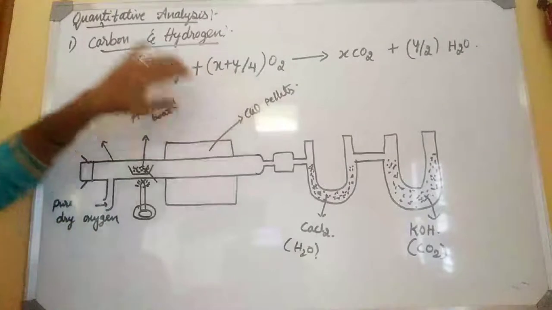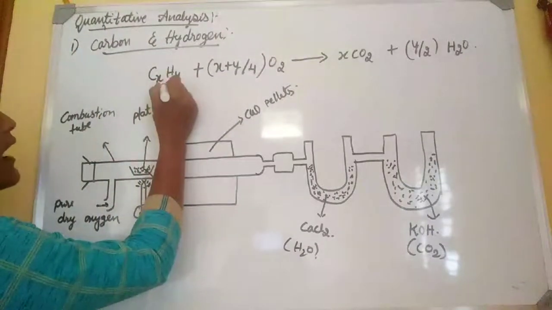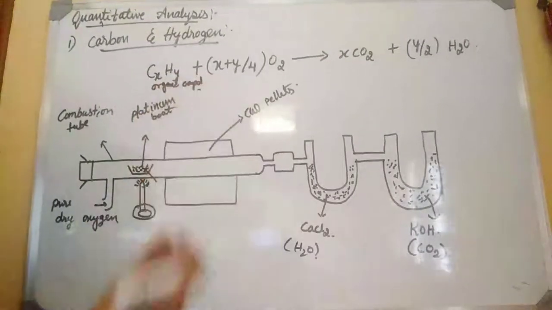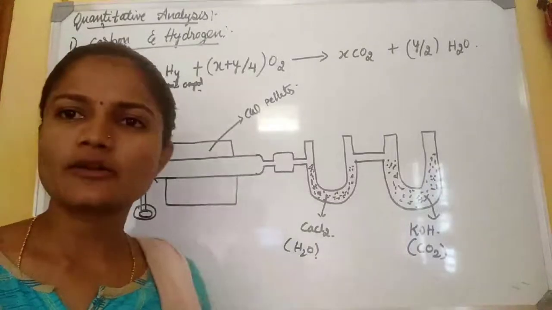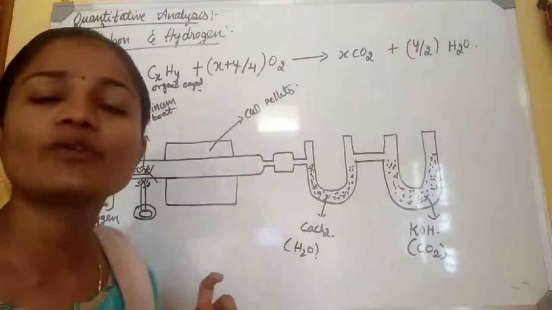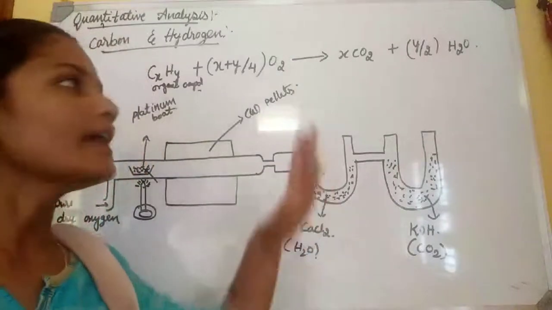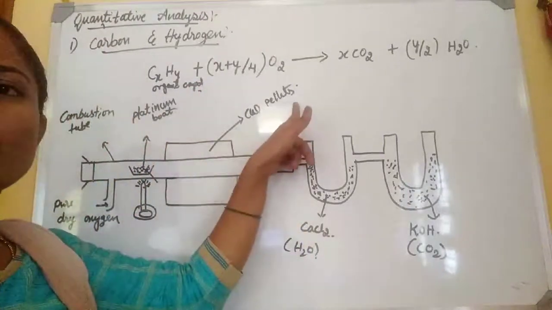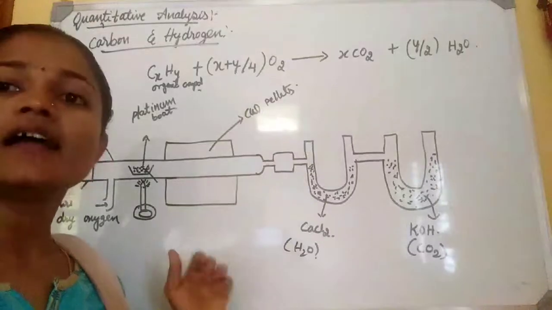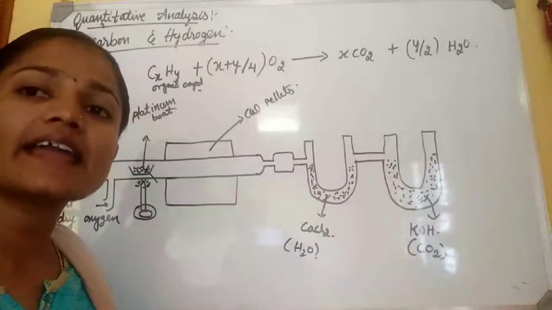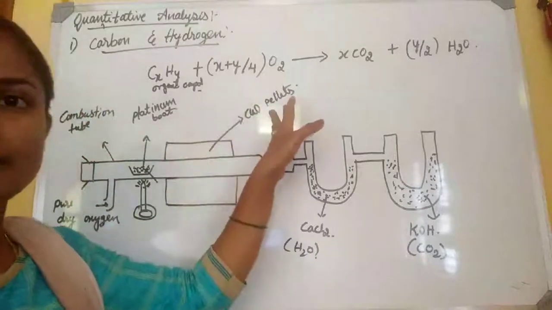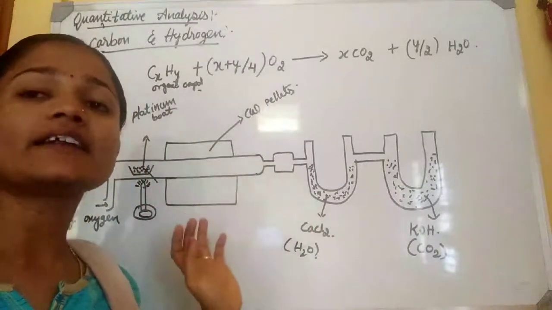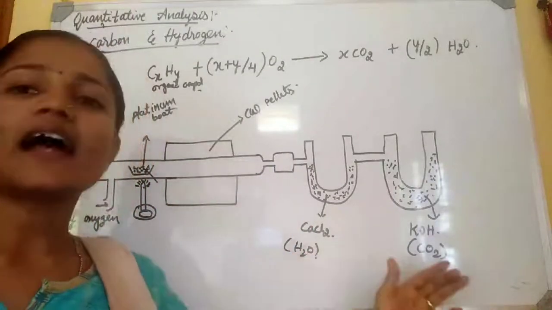This is the reaction. This is an organic compound. These are the given mass of the organic compound. We take a particular mass. That organic compound containing carbon and hydrogen is passed through oxygen and copper oxide pellets. While burning the organic substance in presence of O2 and CuO, what happens? This organic substance undergoes oxidation to give water and CO2.